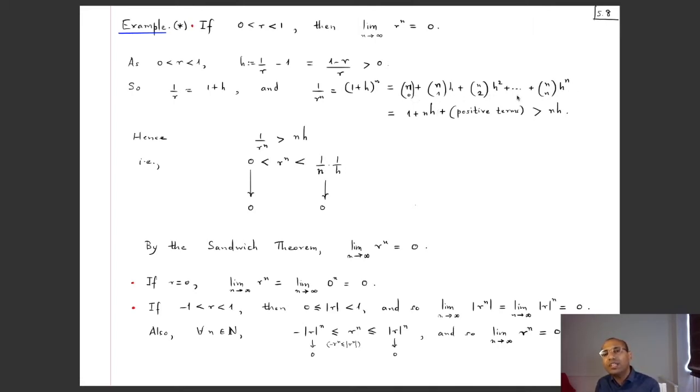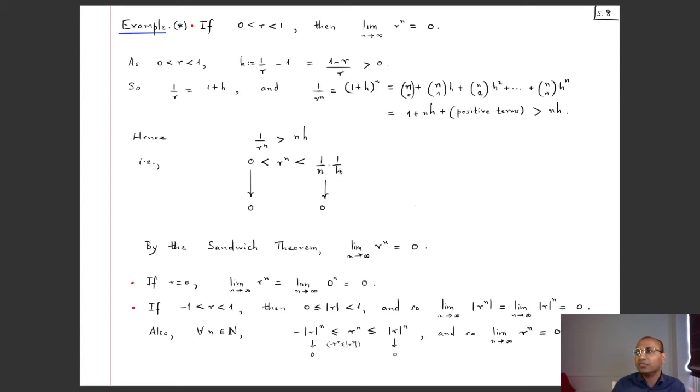And you see each of these terms is positive. That's why having this h positive was a good idea. And moreover, we see that one of the terms is nh. So this whole sum is certainly bigger than nh. Now you might wonder, why are we doing this? The reason is because if I rearrange 1 by r^n is bigger than nh, I get that r to the power n, so you bring this over to that side and nh in the denominator, we see is less than 1 by nh.